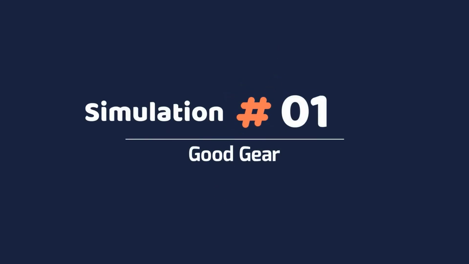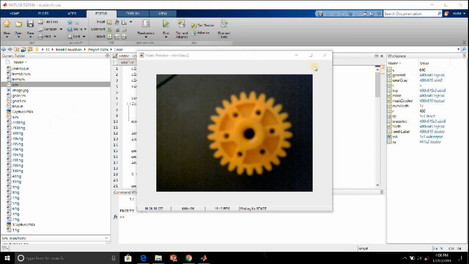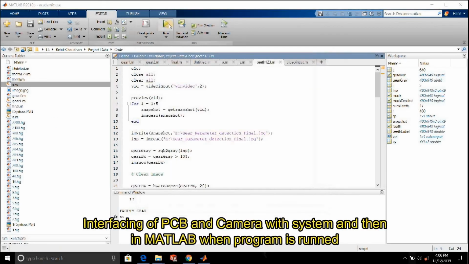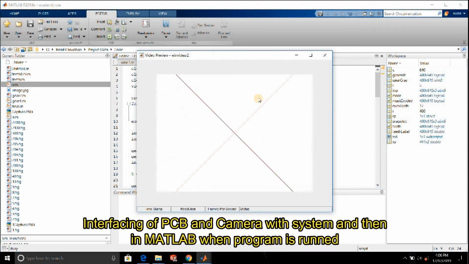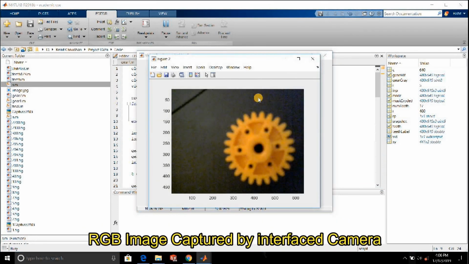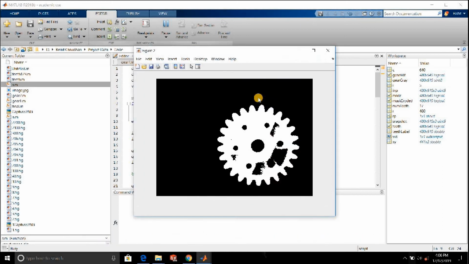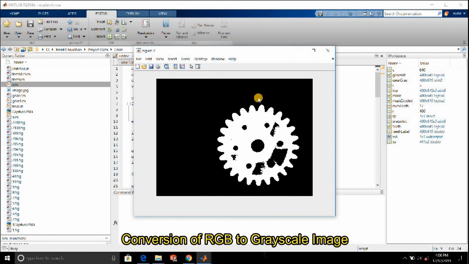Let us go for the simulation now. When we run the MATLAB code in the MATLAB window, it will capture the gear image by the camera. The RGB image is captured by the interface camera. Then the RGB image is converted to the grayscale image.